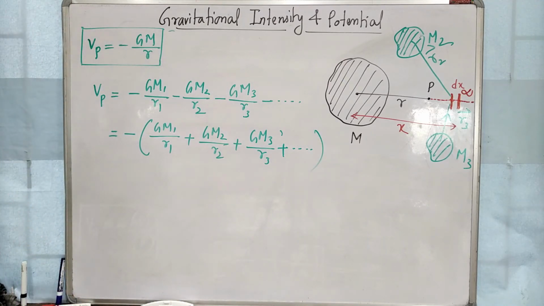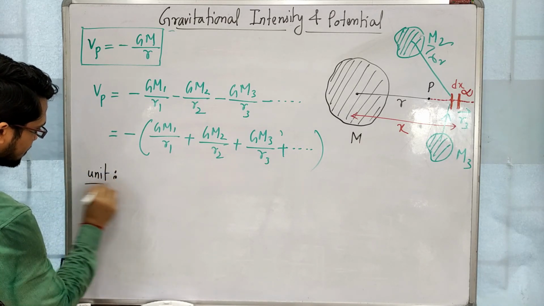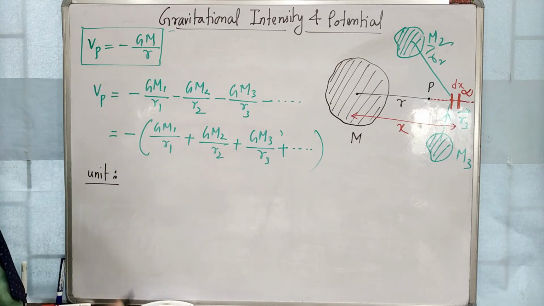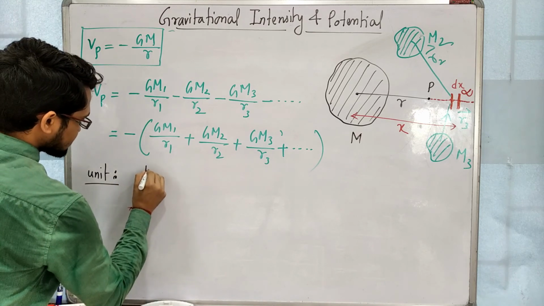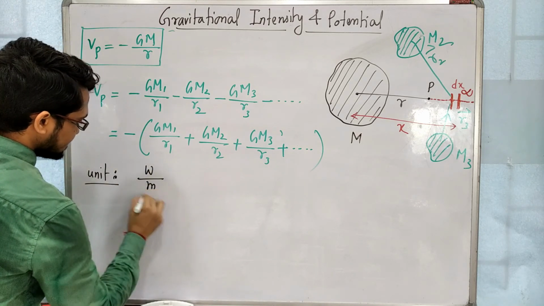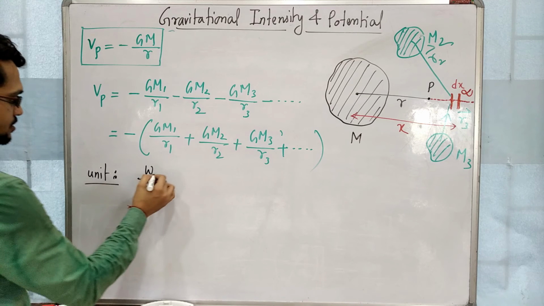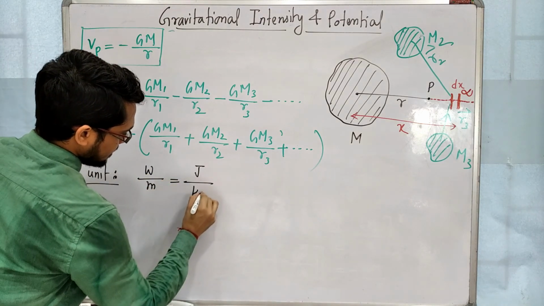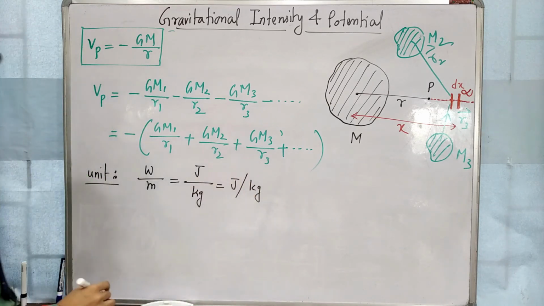Now what will be its unit? This is work done per unit mass. Again this is a test mass, and the test mass should be so small that it will not affect the gravitational field. So W by M. Work done is in joule and mass is in kg. So the unit is joule per kg.